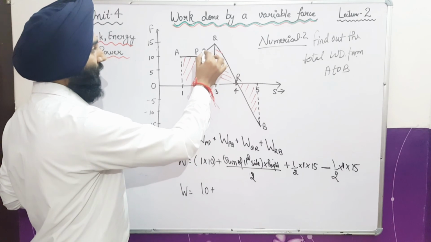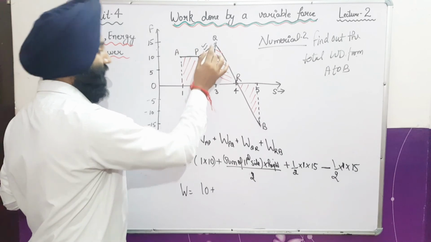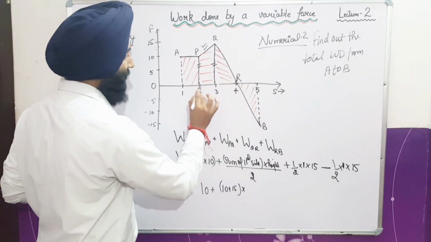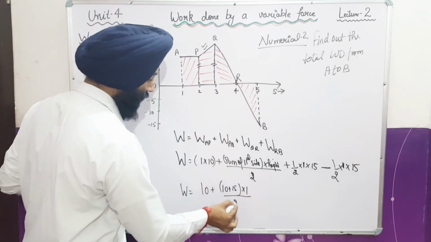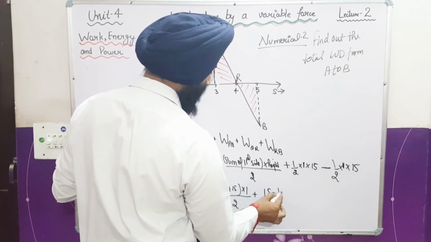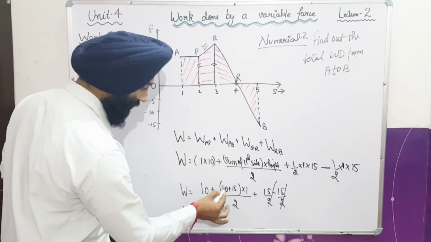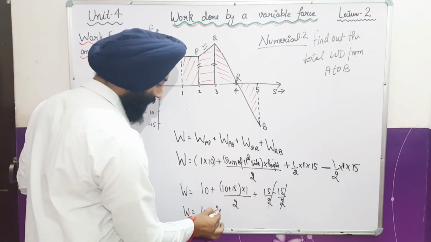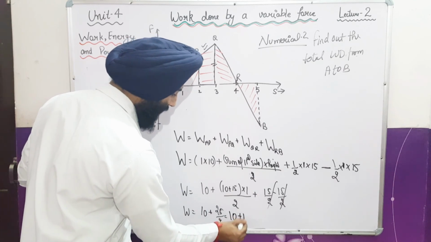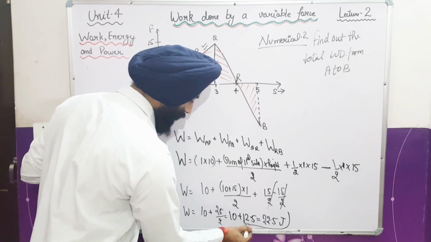So now for this area, we have two parallel sides. Sum of parallel sides means one value is 10, another value is 15. Sum of parallel sides means 10 plus 15 multiplied by height. These are the parallel sides, and this is the height. Height is 1 upon 2 plus. So here we have 15 by 2 and next we have minus 15 by 2. These two values are cancelled out. So here work done is equal to 10 plus 25 by 2, kids. Take LCM as 2, or we can simply divide it and we get 12.5. So the whole answer will become 22.5 joule. So this is the value of work done.